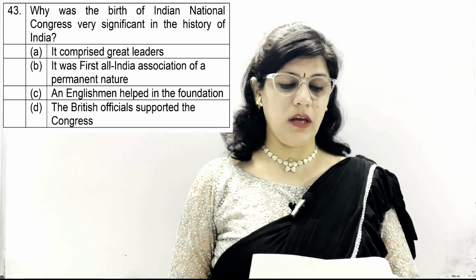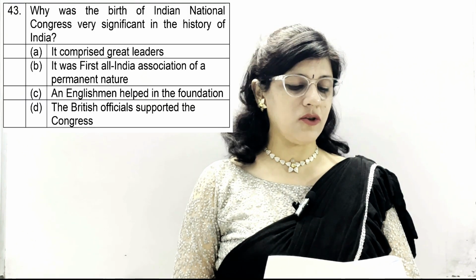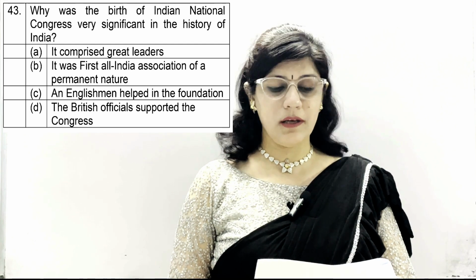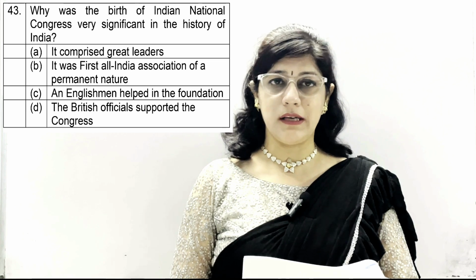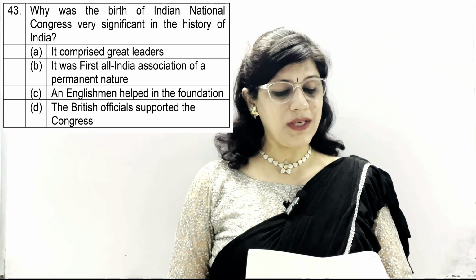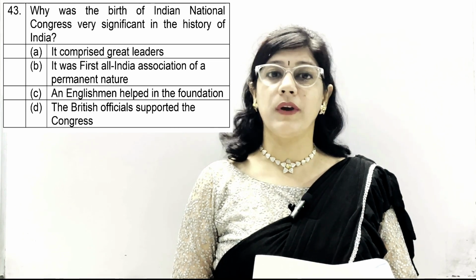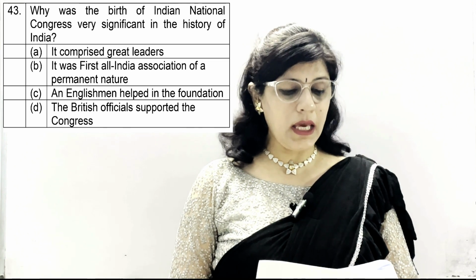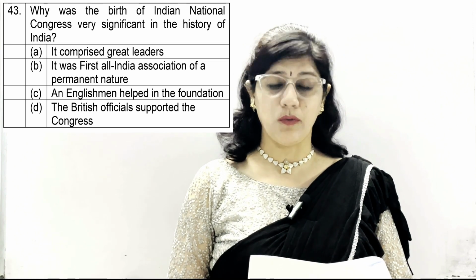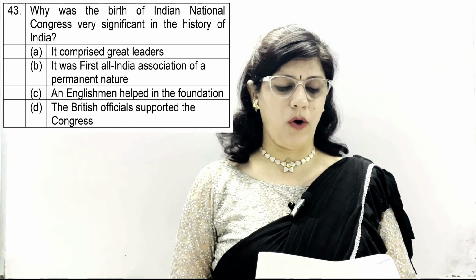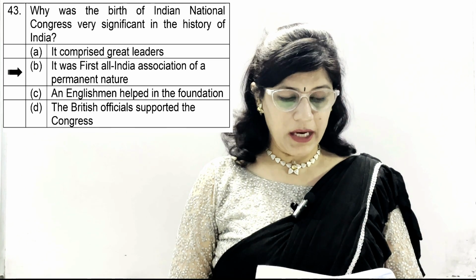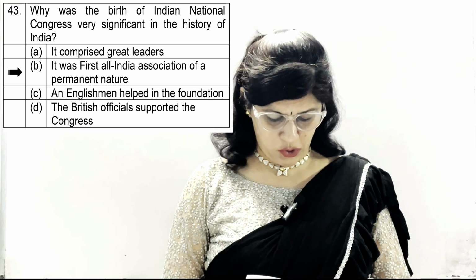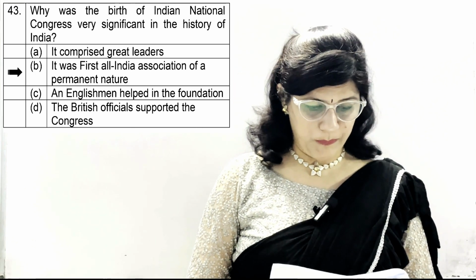Question number 43. Why was the birth of Indian National Congress very significant in the history of India? A option, it comprised great leaders. B, it was the first All India Association of a permanent nature. C, an Englishman helped in the foundation. And D, the British officials supported the Congress. And the correct option is B. It was the first All India Association of permanent nature.